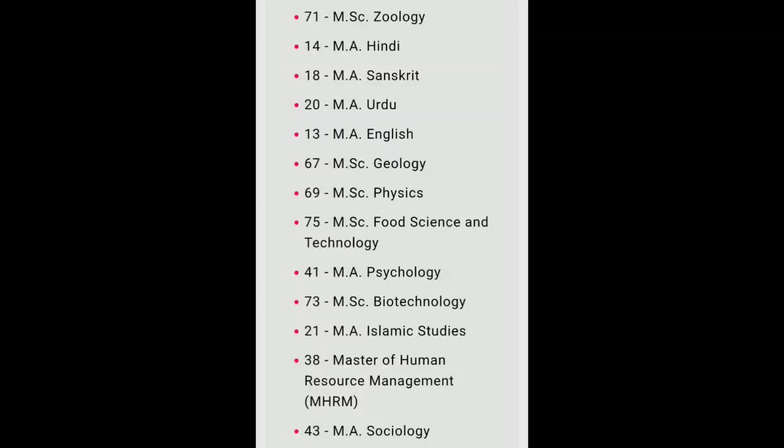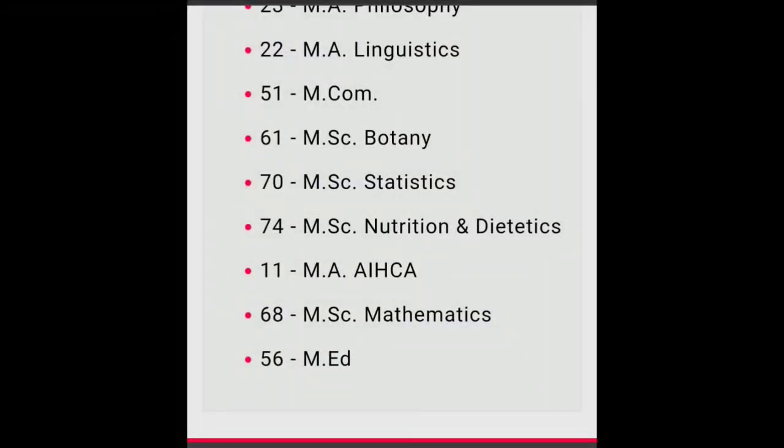Studies, Master of Human Resource Management, that is MHRM, MA Sociology, MA Philosophy, MA Linguistics, MCom, MSc Botany, MSc Statistics, MSc Nutrition and Dietetics, MA AIHCA, MSc Mathematics and MEd.